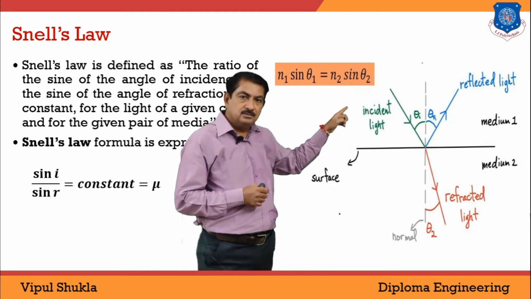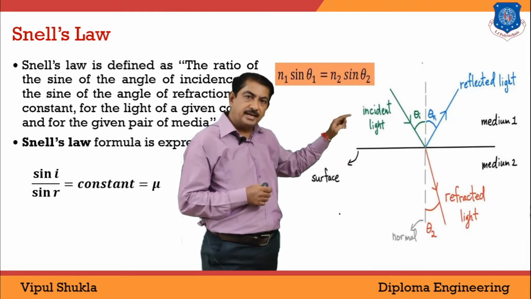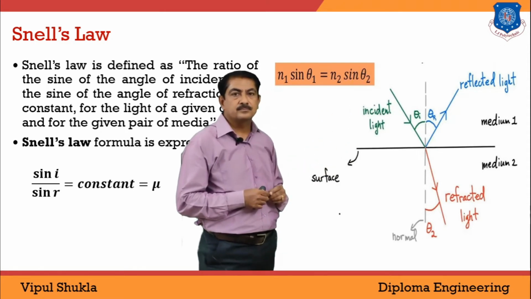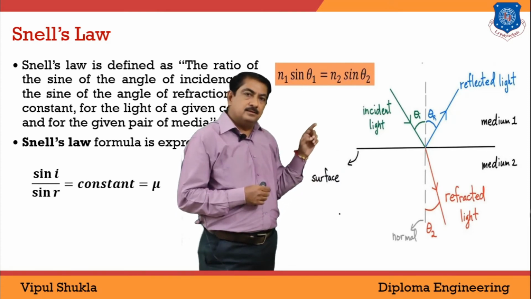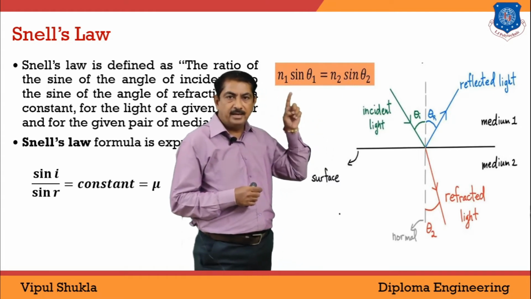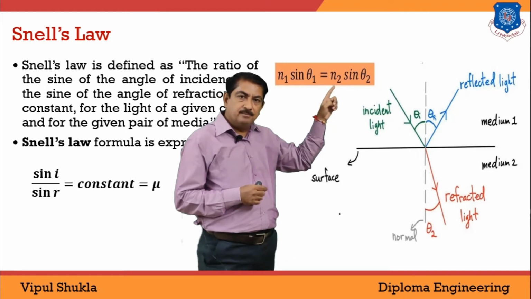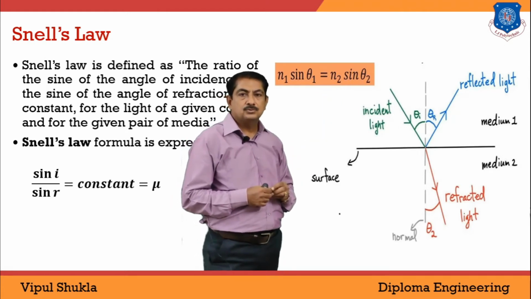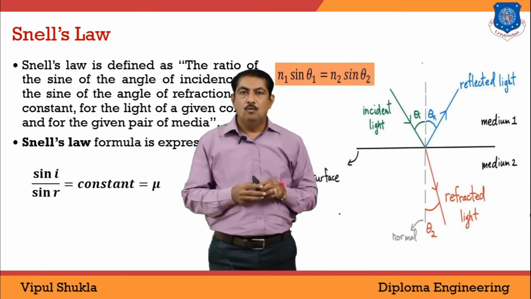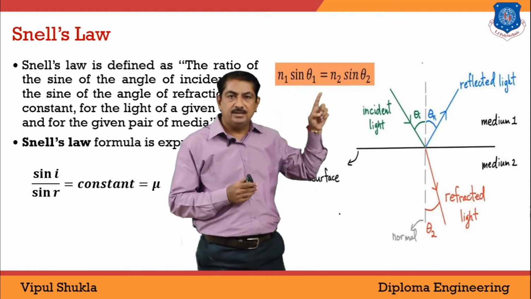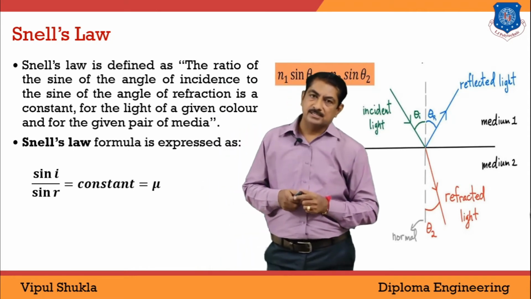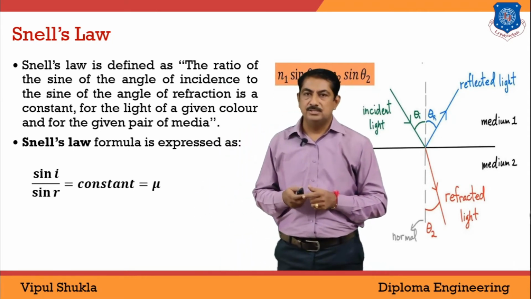Let theta 1 be the angle between the incident light and the normal, and theta 2 the angle between the refracted light and the normal. Suppose the refractive index of medium 1 is n1, and the refractive index of medium 2 is n2. If we substitute these values in the formula of Snell's law, we get this relation: n1 sin theta 1 equals n2 sin theta 2. This was explained by the scientist Snell, in honor of whom this law is known as Snell's law.